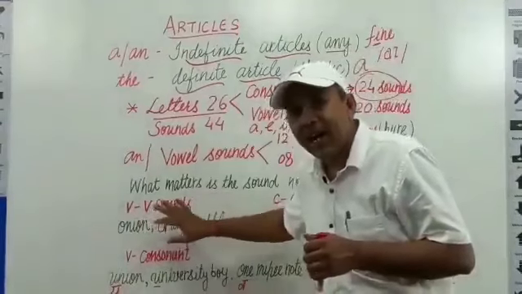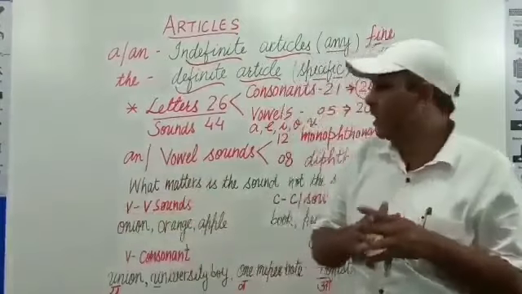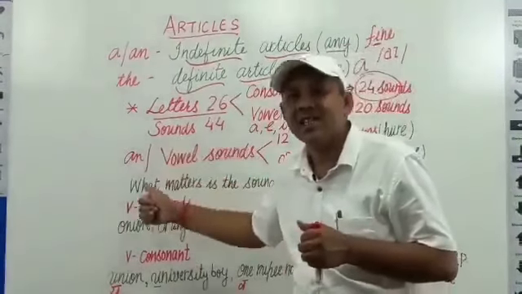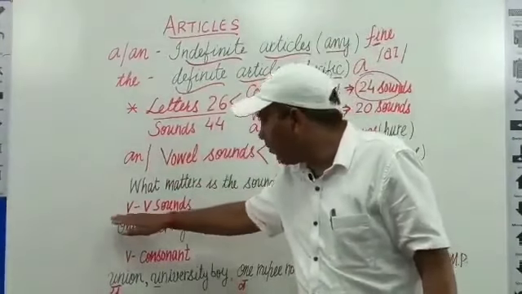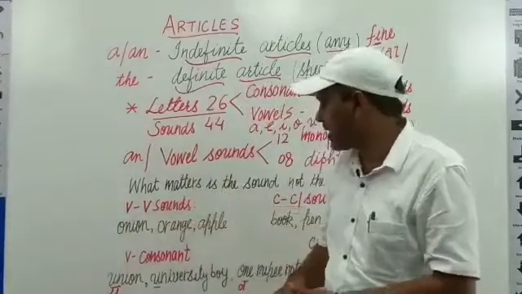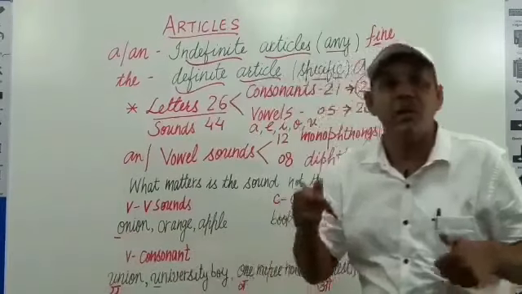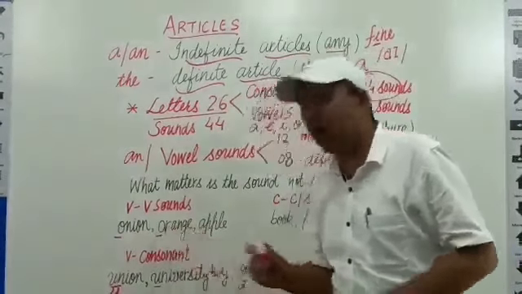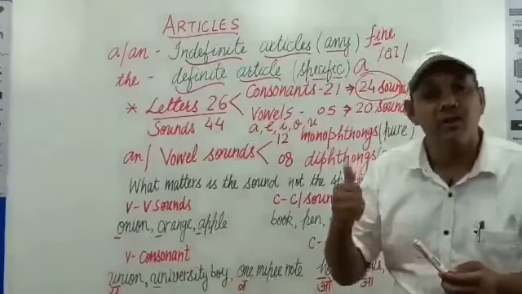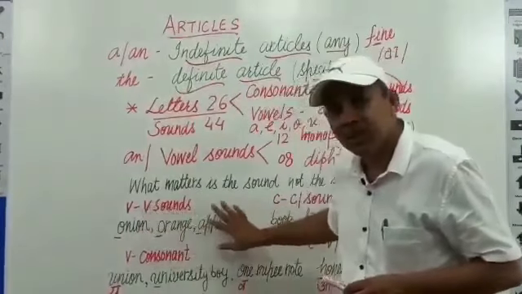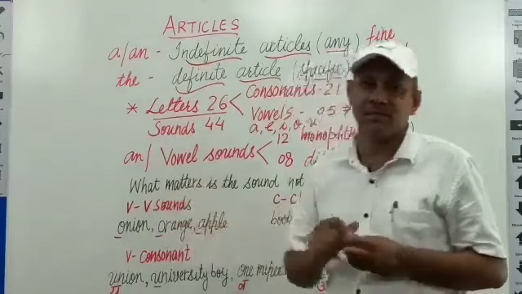Pronounce the word and identify the initial sound of the word, and then you will be able to use the correct article before the word. For example, in most of the words, vowels produce vowel sounds. For example, onion. Here, this letter O produces a vowel sound. Orange, this O produces a vowel sound. Apple, this A produces a vowel sound. There is no problem. The same letter vowel produces the same vowel sound.